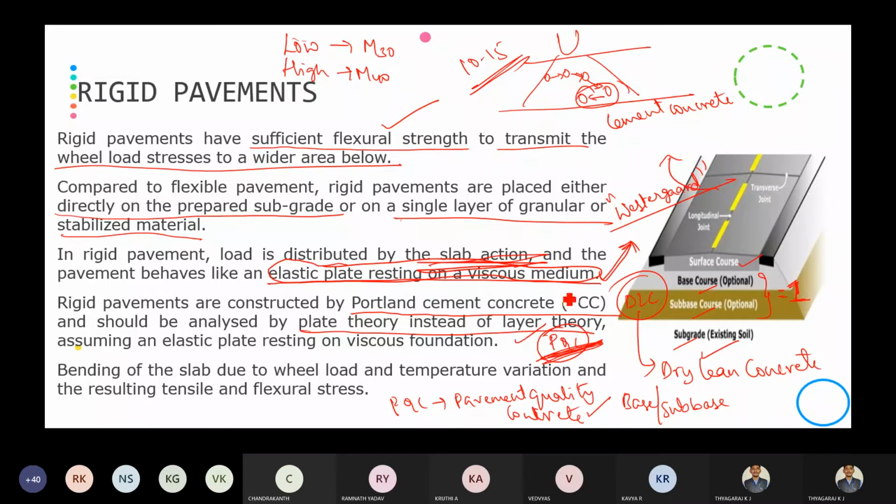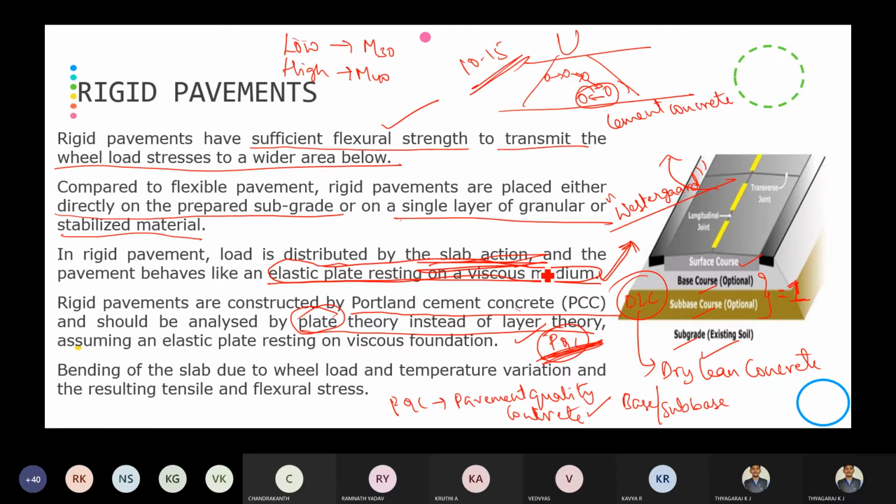If the cement concrete is considered as a plate, it will be analyzed using plate theory rather than layer theory. So rigid pavements are constructed using PCC and analyzed by plate theory instead of layer theory.